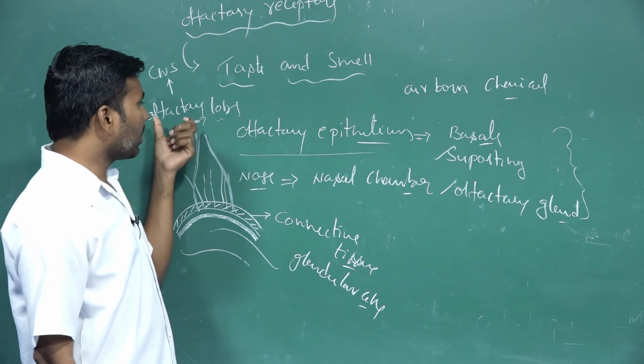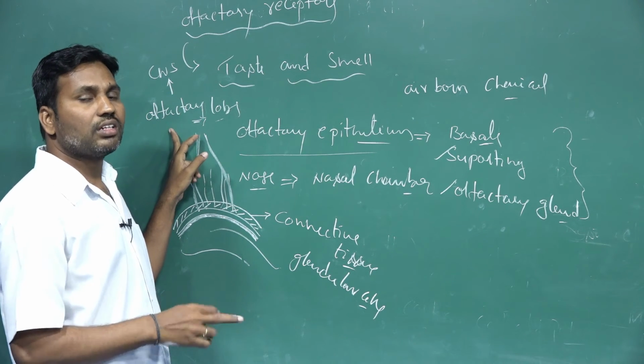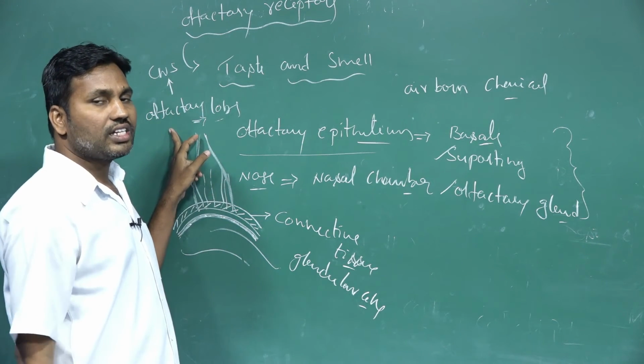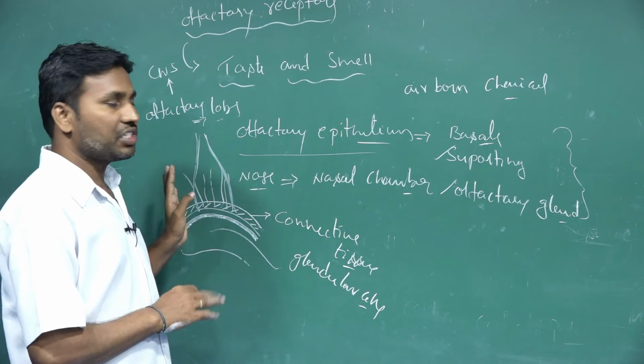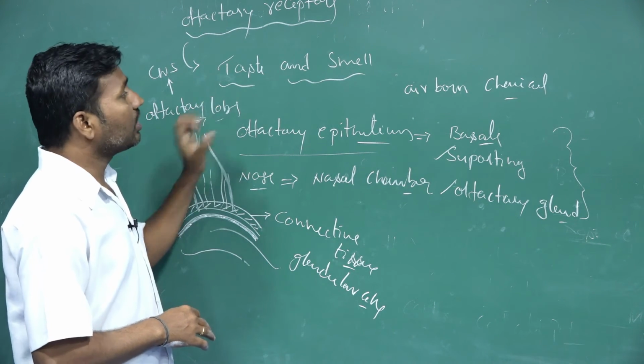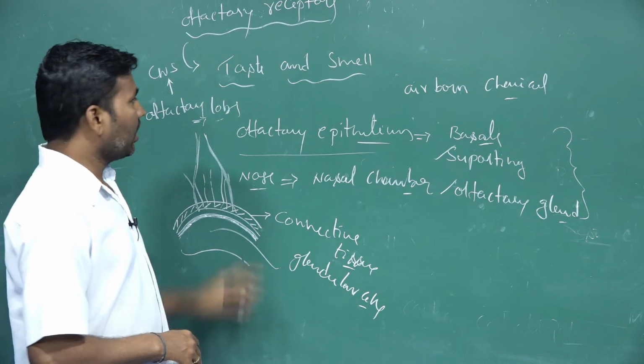Through the olfactory lobes and the olfactory path, the signals reach the sensory region of the central nervous system. There the recognition and analysis occur. This is the smelling process we are discussing. Next, the